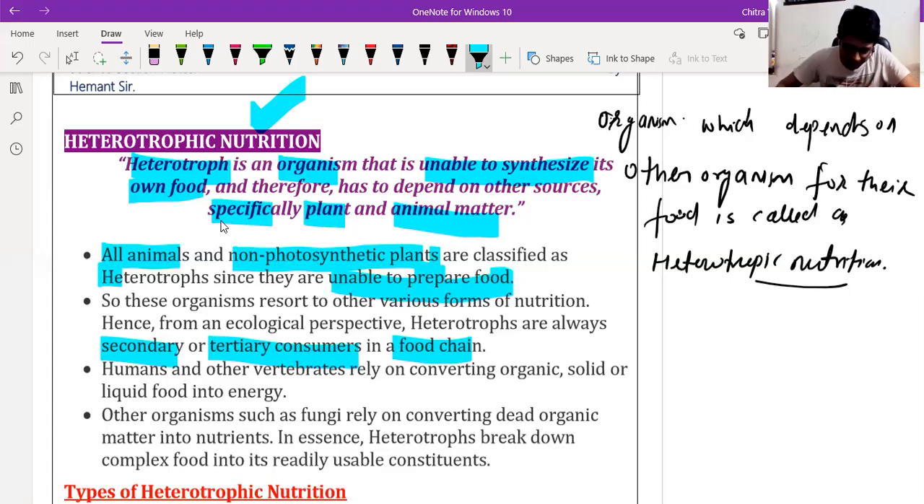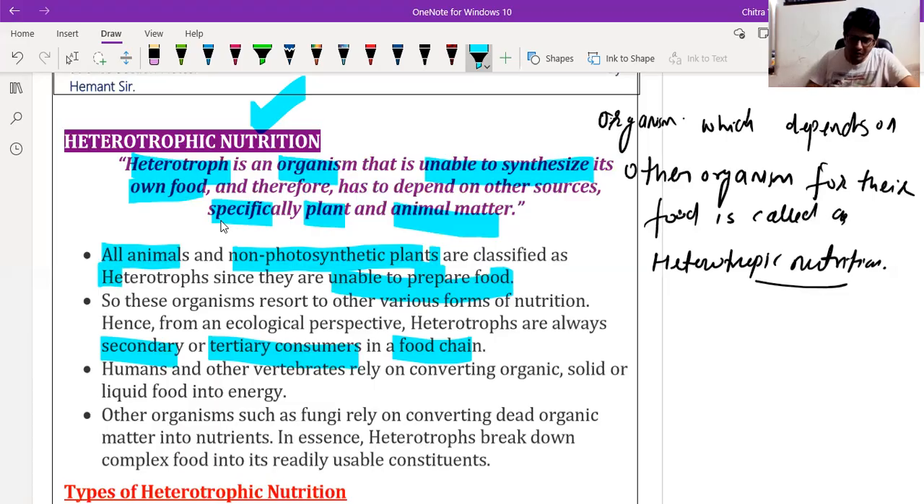Next point, humans. Humans are omnivores. Omnivores are organisms that eat plant products as well as meat, egg, etc. That means they depend on plants as well as on animals. Like human beings, they eat vegetable-based food as well as meat, chicken, egg, fish. They are organism based, that's why they are called heterotrophs.